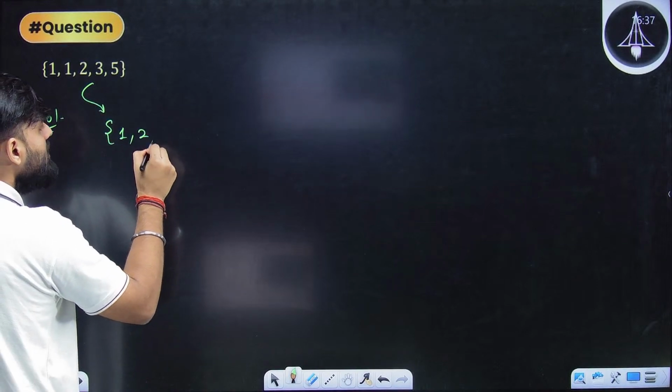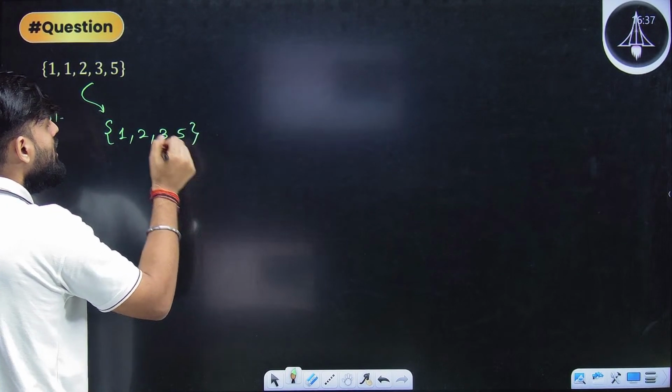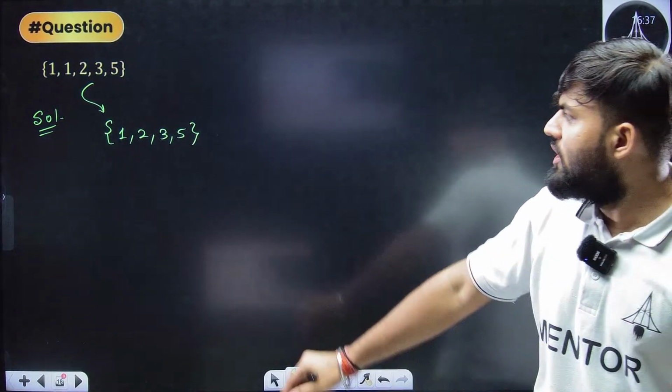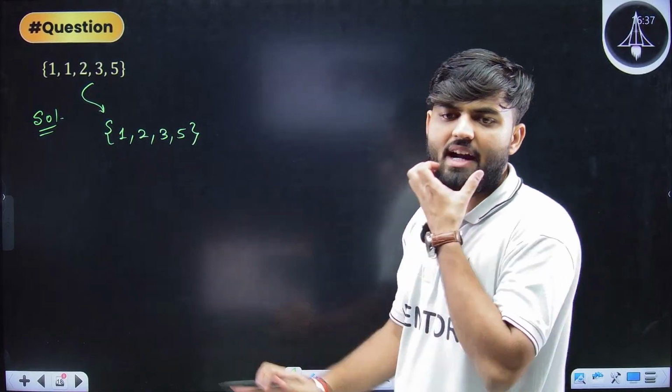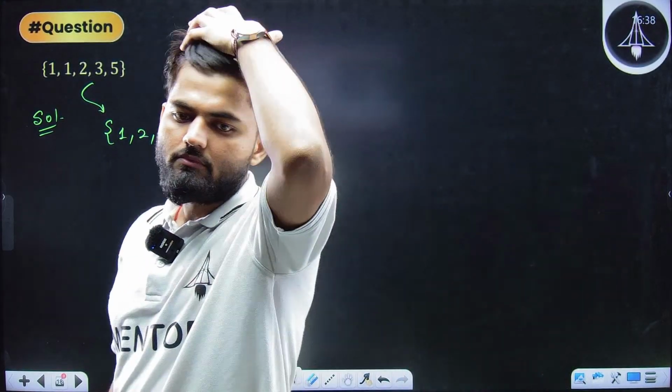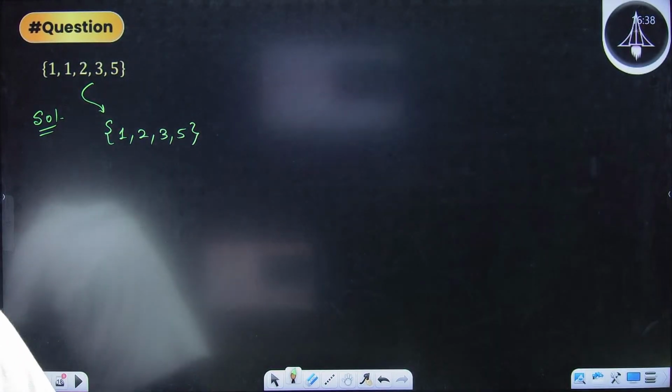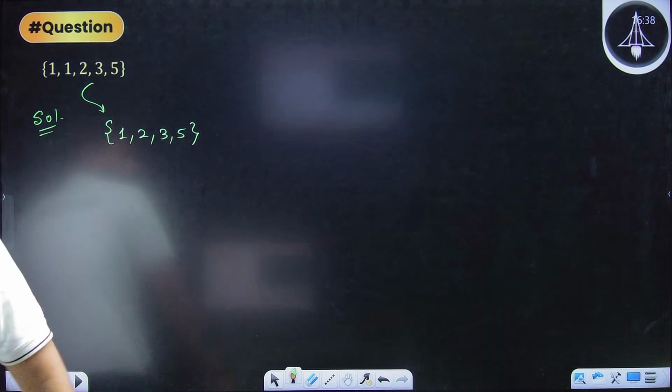You will say that, sir, in this set only 4 elements are present, because it is equivalent to saying 1, 2, 3, 5. This 1 is written more than once, that is of no use. Only 4 elements are written. That's it. Is it clear? Everyone, is it clear? Done. Let's go ahead.